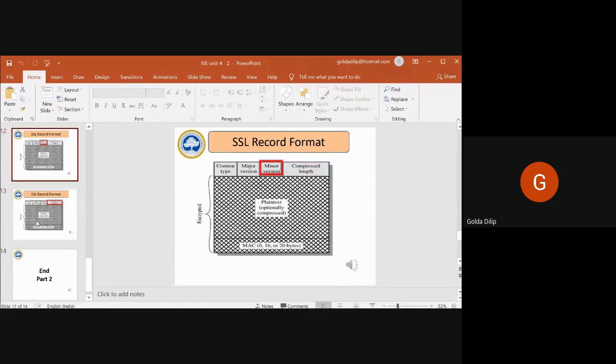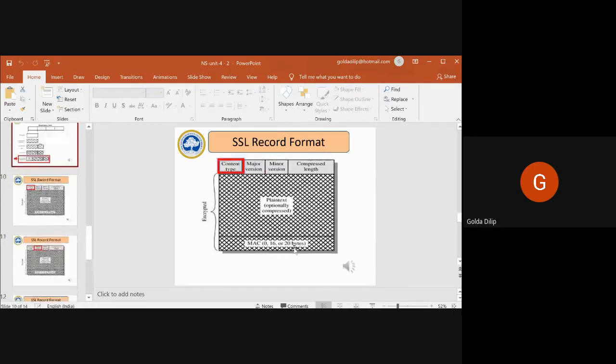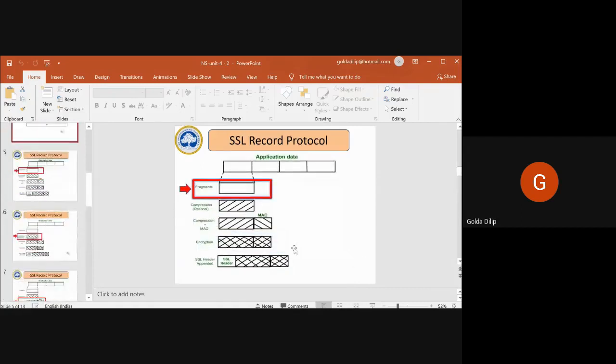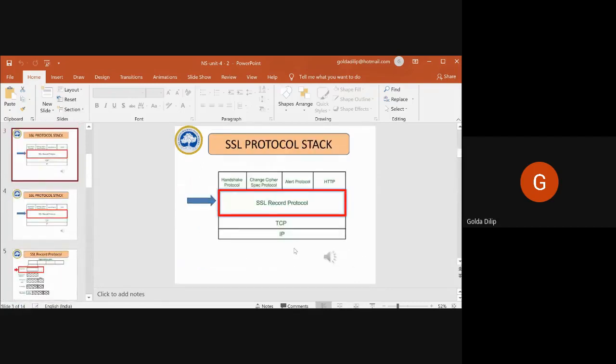Here you can see the optionally compressed data and the MAC code, which is 0, 16 or 20 bytes. So that's regarding your SSL record protocol. It is a part of what is called the SSL protocol stack.